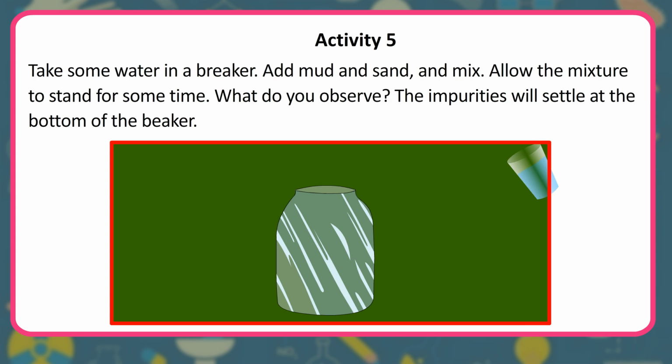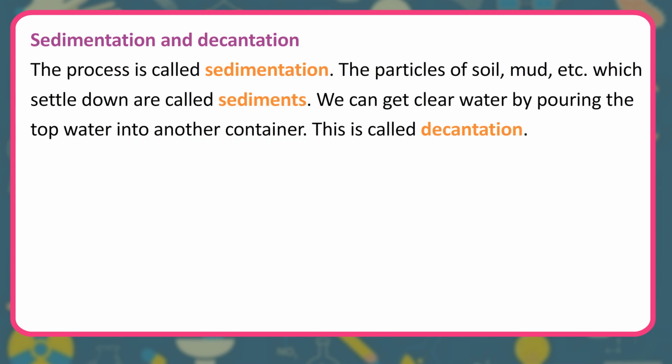Activity 5. Take some water in a beaker. Add mud and sand and mix. Allow the mixture to stand for some time. What do you observe? The impurities will settle at the bottom of the beaker.